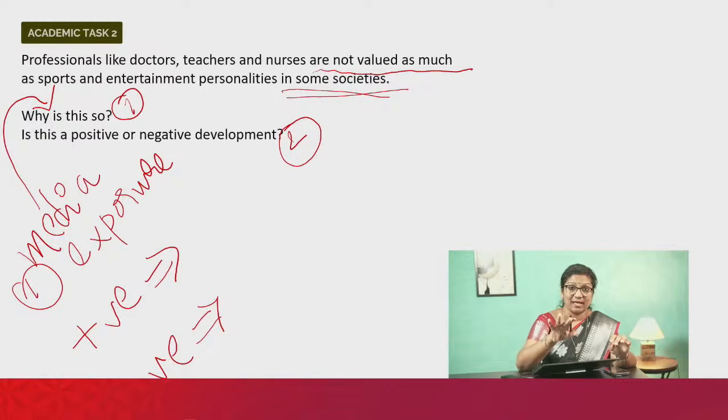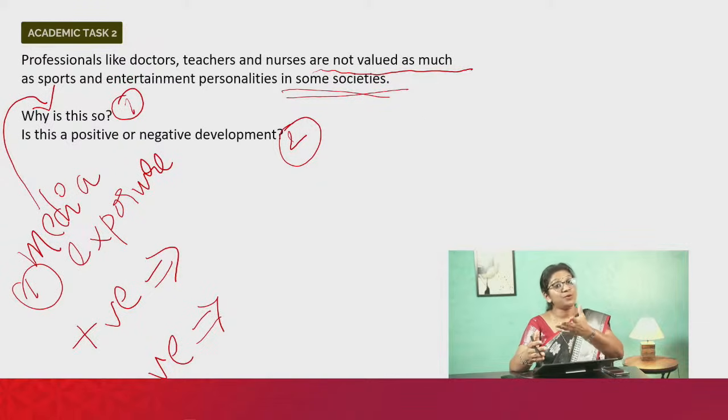And if you feel no, it's a negative development, then maybe you can talk about how society gives priorities to maybe films and music more than any other social causes, any other social or healthcare related causes.